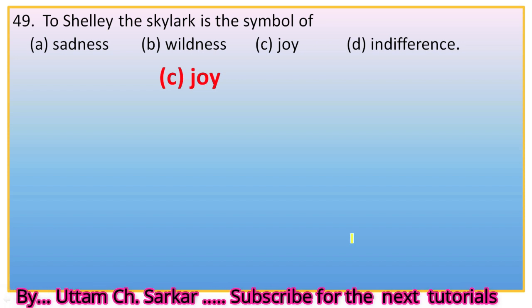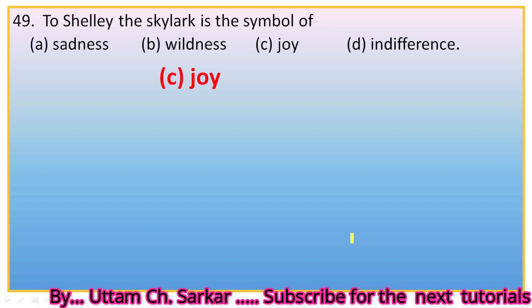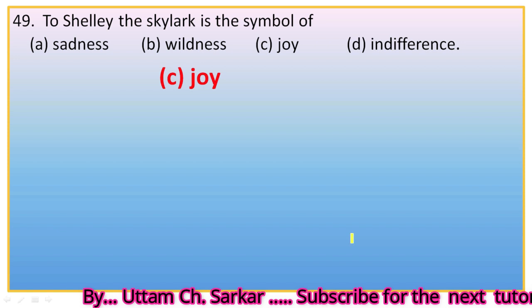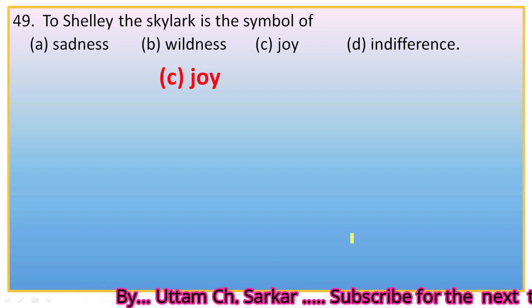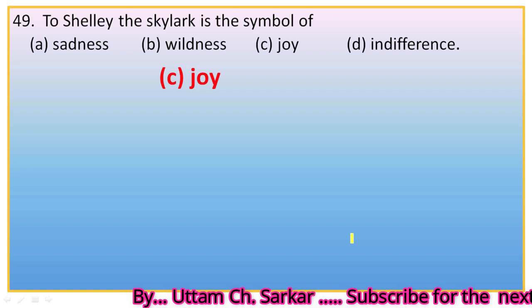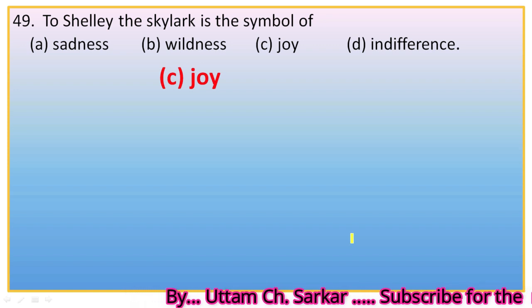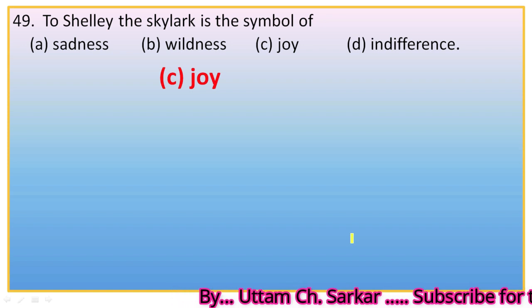Because Shelley repeatedly addresses the bird as blithe spirit, unbodied joy, and also makes a fervent appeal, teach me half the gladness that thy brain must know. So the term joy or gladness is related to the bird. So the right option is C, joy.